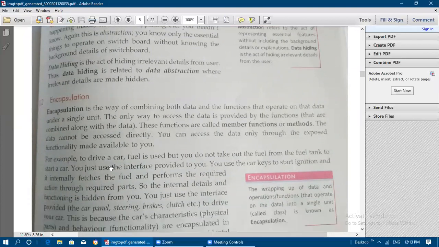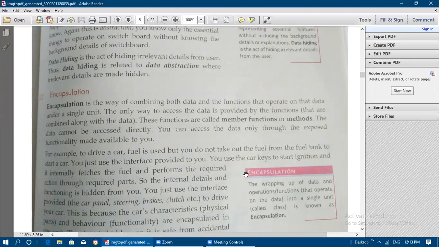For example, to drive a car, fuel is used. But you will not take out the fuel from the fuel tank to start a car. You just use the interface provided to you. That is, you need to insert the key. You use the car keys to start the ignition, and it internally fetches the fuel and performs the required action through the required parts. So the internal details and the functioning are hidden from you. You just use the interface provided, that is car panel, steering, brakes, clutch, etc. That interface alone you are going to use to drive a car.